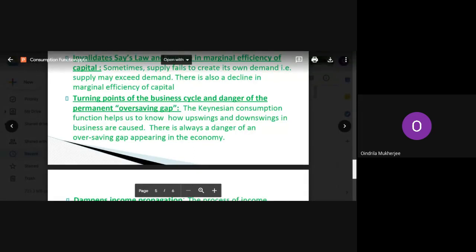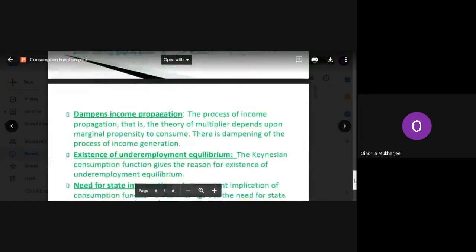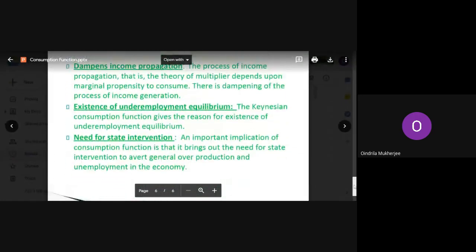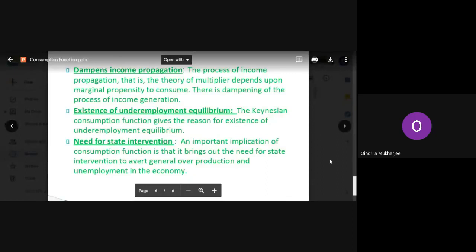Over saving gap means what? When all of us try to do the savings more and more, then what will happen? If everyone starts saving together, then obviously the consumption is going to fall. It will start diminishing.